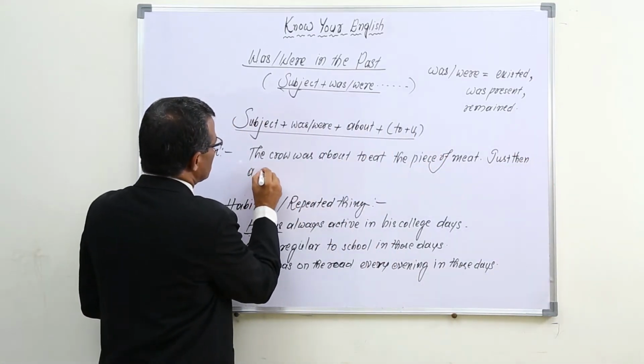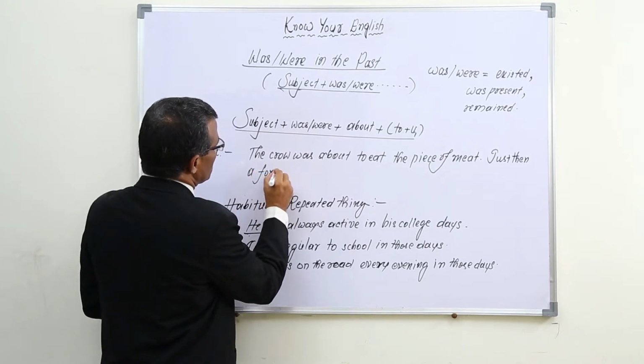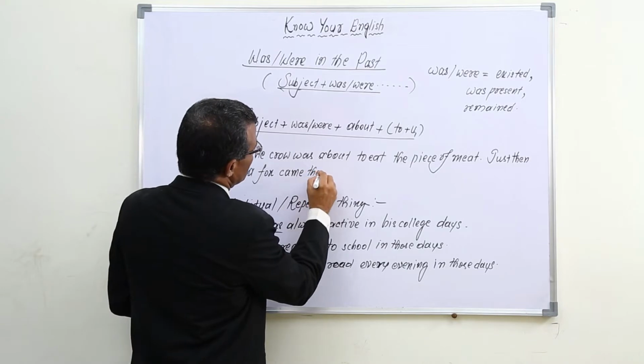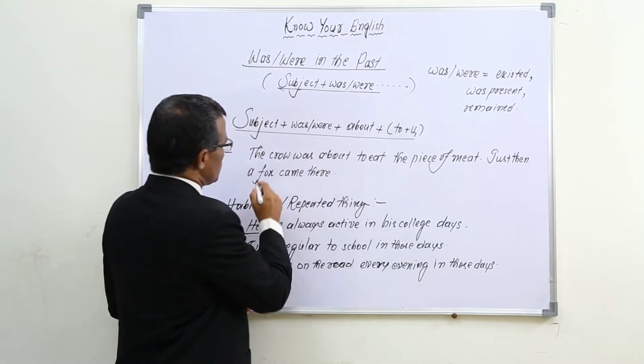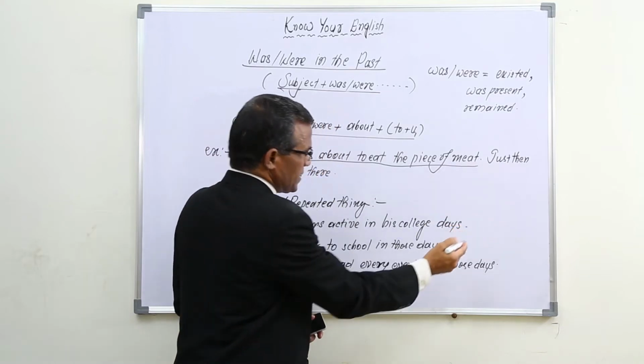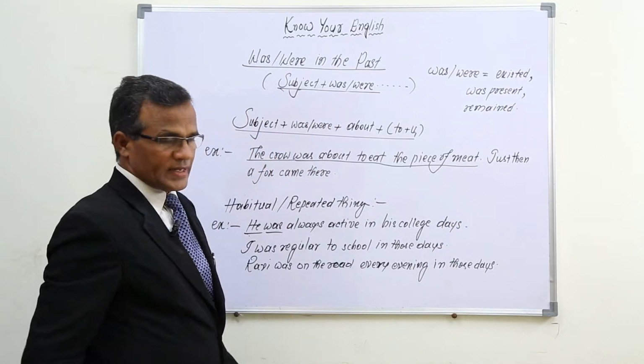A fox came there. So the crow was about to eat the piece of meat. Just then a fox came there.